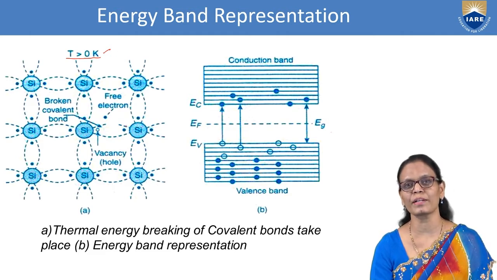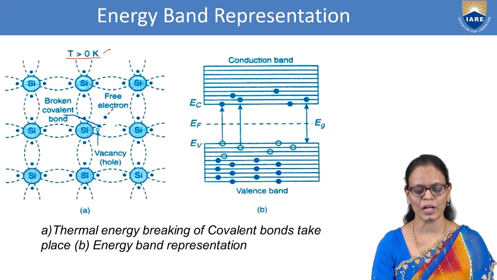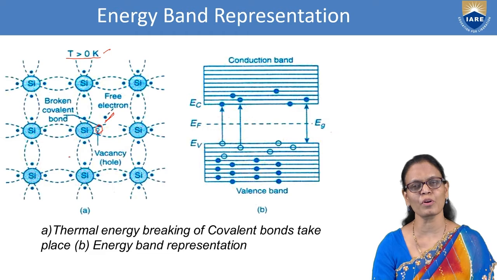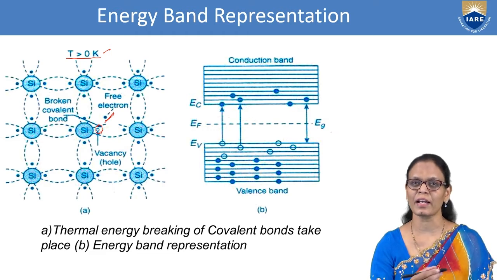This electron becomes free, and when the electron moves out, there will be a hole created here. So one hole and one electron. The more bonds are broken, the more free electrons are generated, and correspondingly there are an equal number of holes.